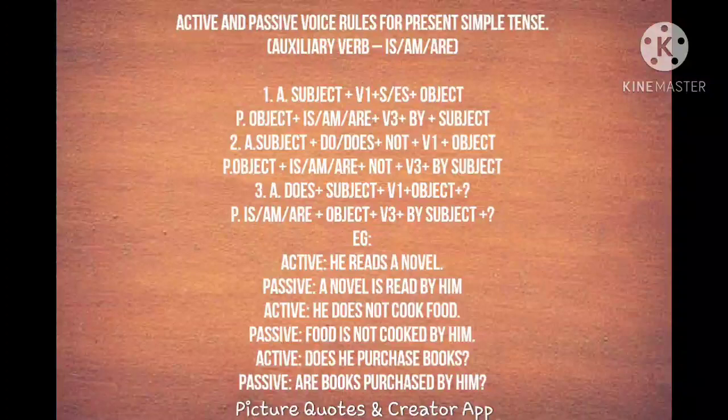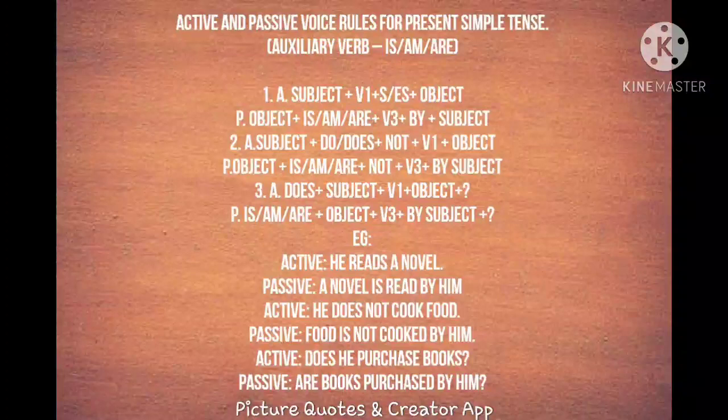When you change it into passive, first we bring the object, then is, am or are according to the subject, plus the V3 form. I already told you that in passive construction the main verb should be in V3 form. Then we use the preposition 'by', then the subject. This is one type of construction.